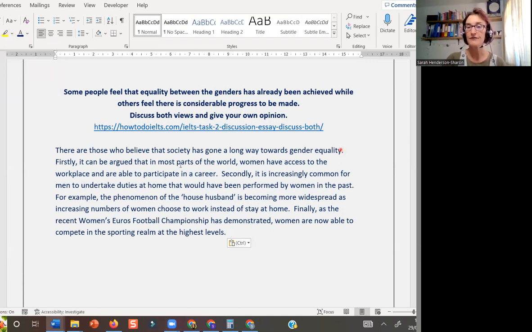So this first sentence here, this is my topic sentence. And a topic sentence is really important when you're writing something in English because it lets your reader know what you are going to write about. And again, this comes back to planning. If you make a really good essay plan, you want to be including the topic sentence.